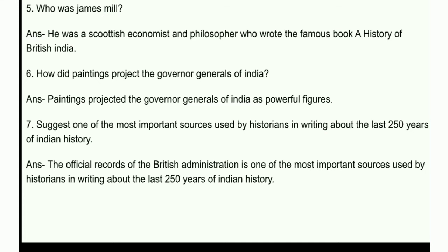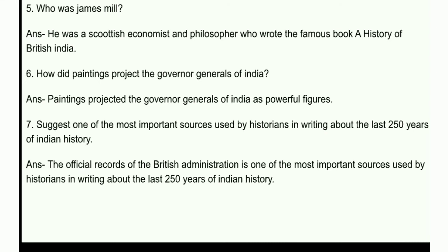Answer, he was a Scottish economist and philosopher who wrote the famous book A History of British India. Next question, how did paintings project the Governor Generals of India? Answer, paintings projected the Governor Generals of India as powerful figures.